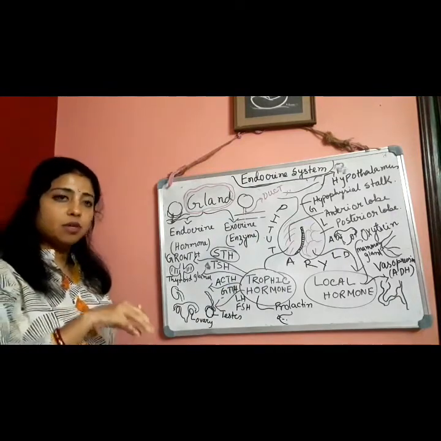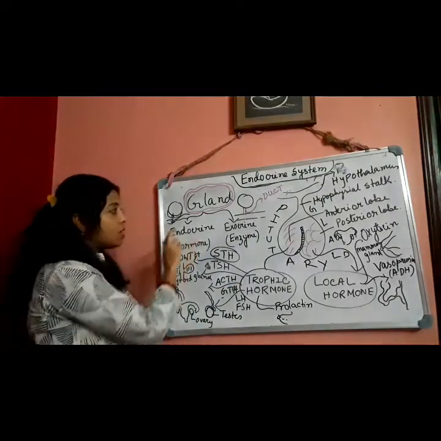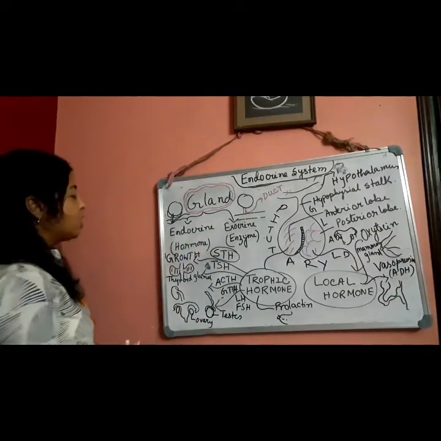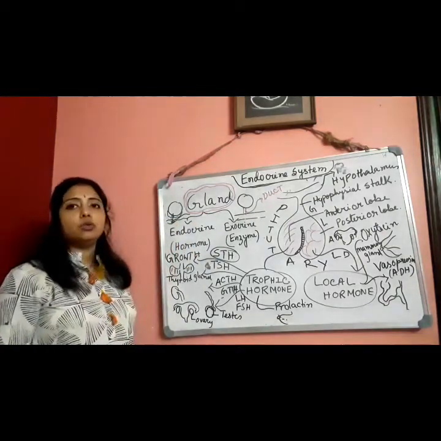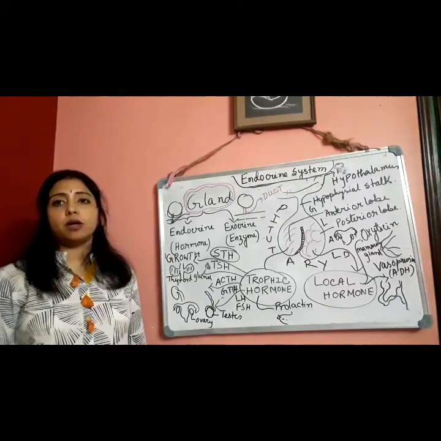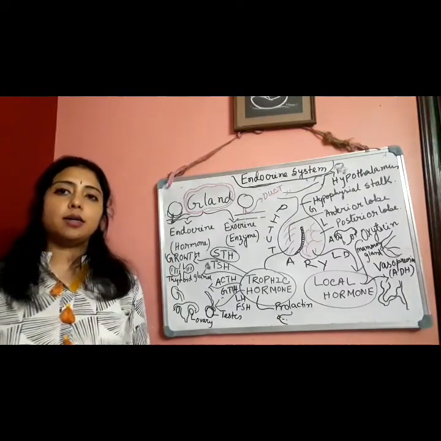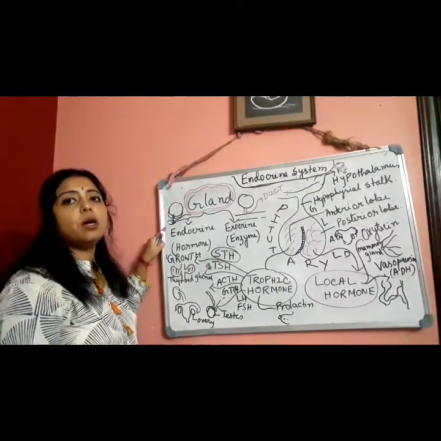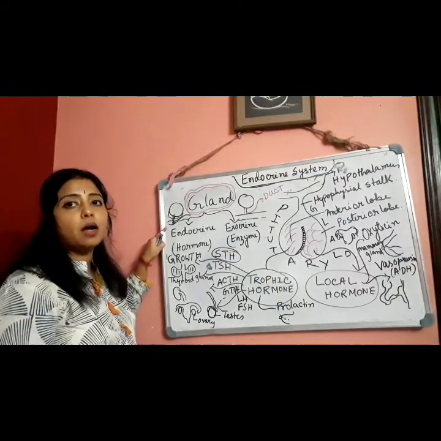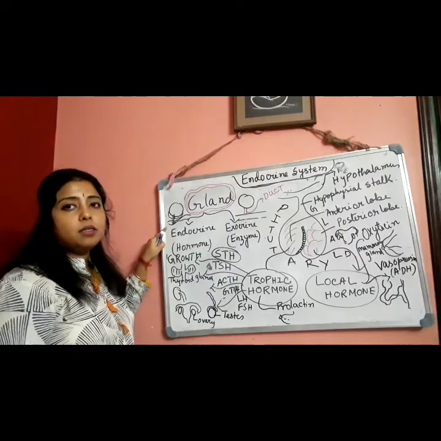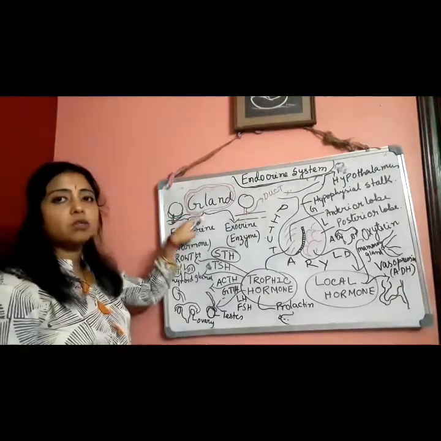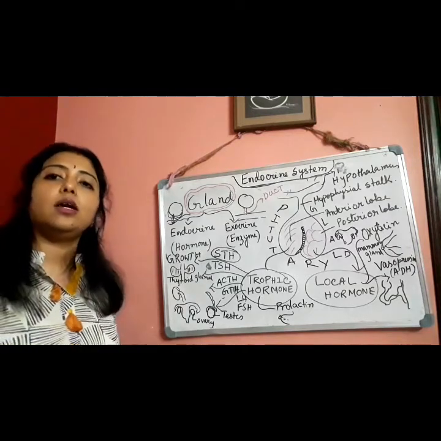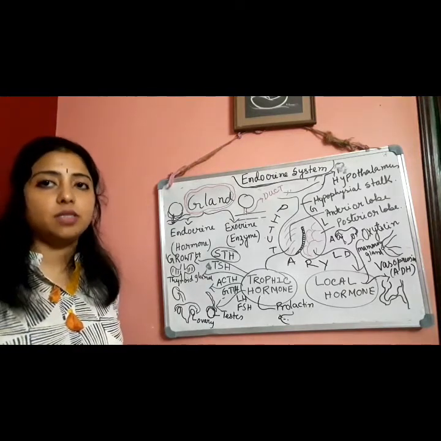Endocrine glands have some basic differences from exocrine glands. Endocrine glands do not have any kind of duct. They are ductless glands. They will secrete their secretion directly into the blood, into the blood vessels. Through blood, it can pass to other parts, to their target organ, for doing their activity. That's why they are also known as chemical messengers.